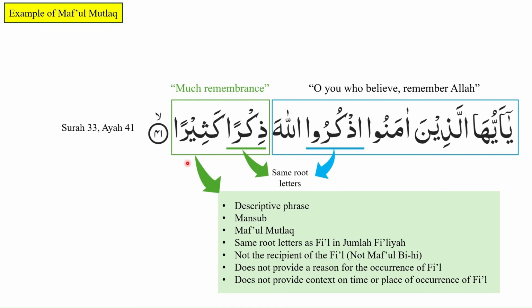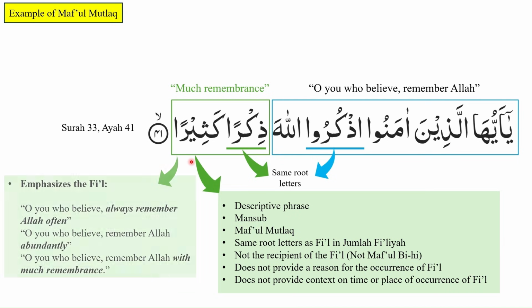Dhikran kathiran will bring out the following translations. It will emphasize the fi'il. And now, instead of saying, O you who believe, remember Allah subhanahu wa ta'ala, we can create the translation of, O you who believe, always remember Allah subhanahu wa ta'ala often.